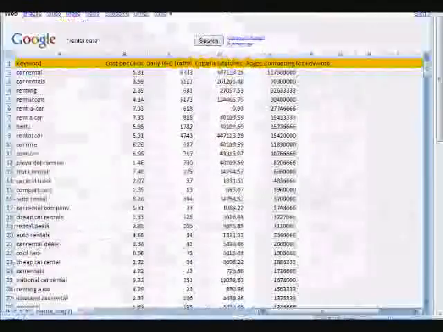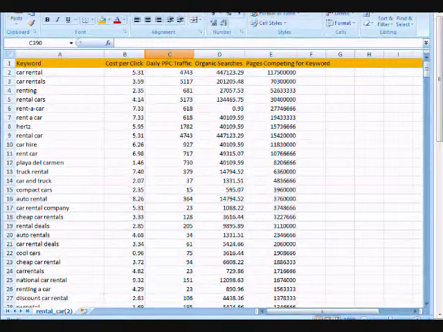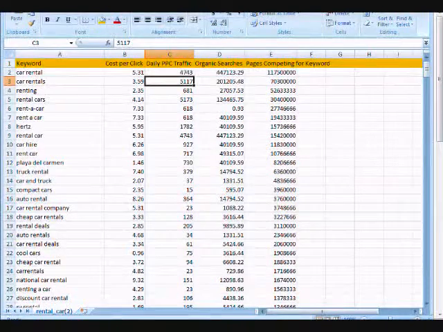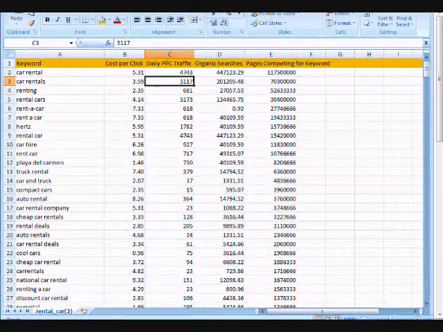So when we go here, for example, we're going to look at other phrases. We look at a variety of metrics, and so it's one of our keyword research tools. We can look at the word car rentals. We know that people are paying $3.59 a click for this, that there's over 5,000 people a day clicking through to this phrase. So that means that there's a substantial amount of traffic.